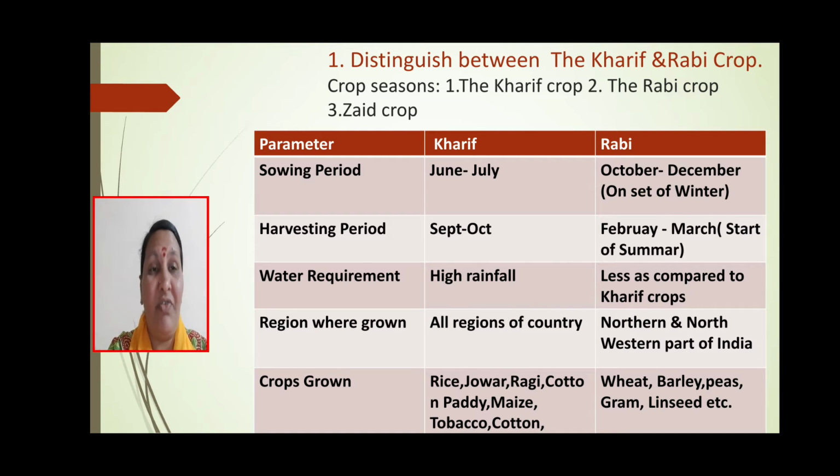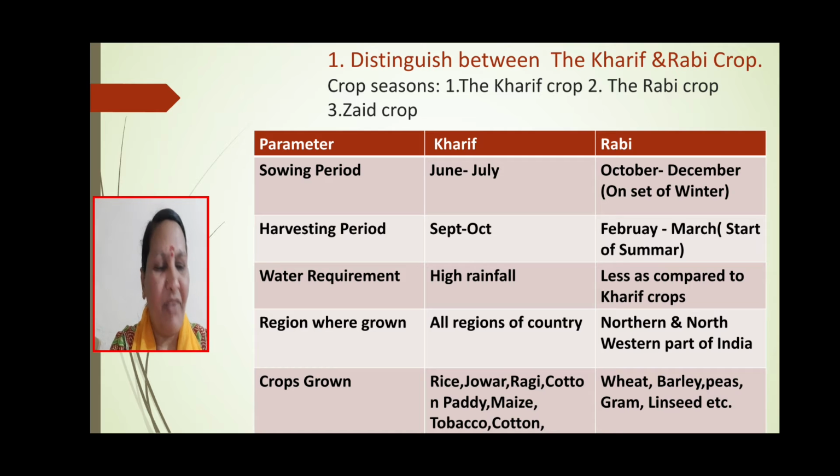The region where they are grown is the northern and northwestern part of India, particularly Jammu and Kashmir, Punjab, etc. Then coming to Zaid crops season, the crops grown in between the Kharif and Rabi seasons are known as the Zaid crops.